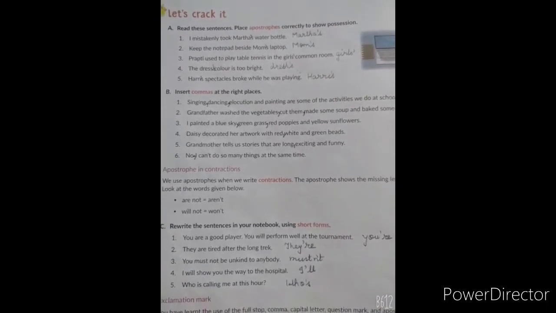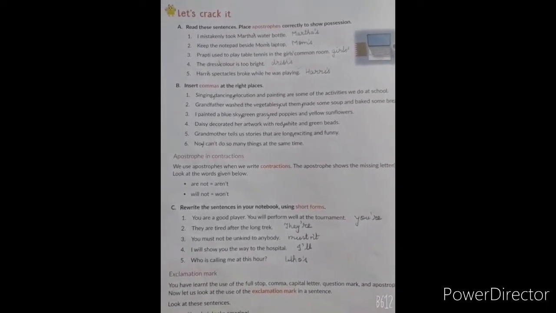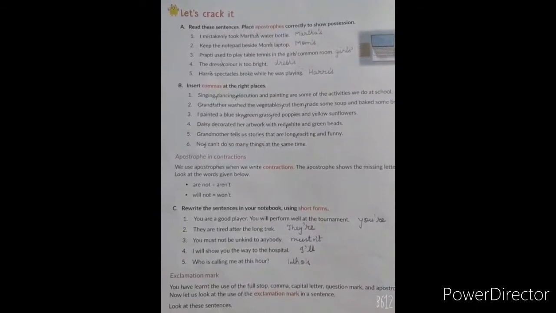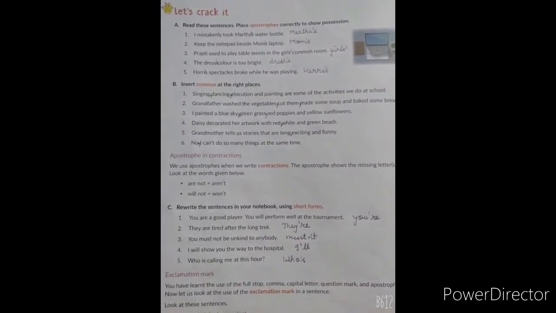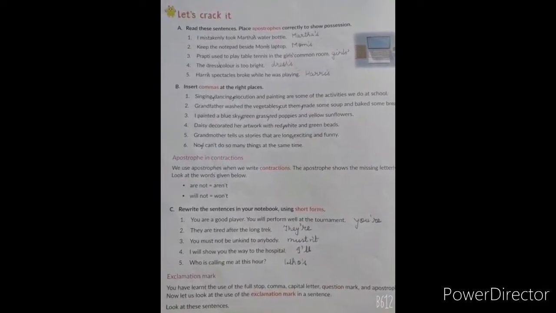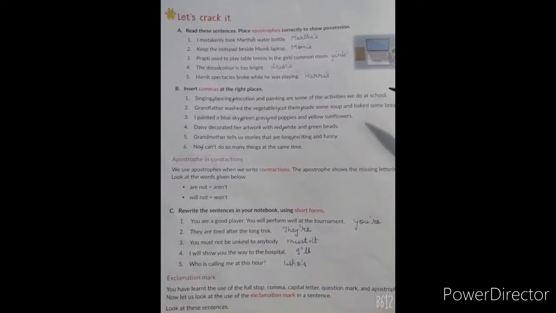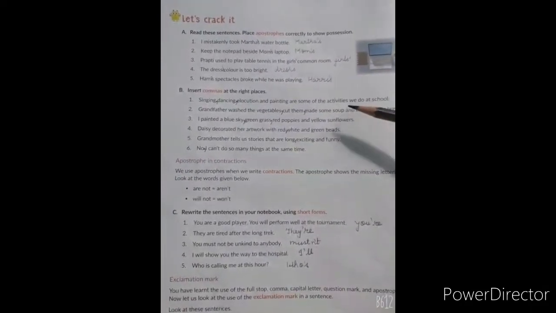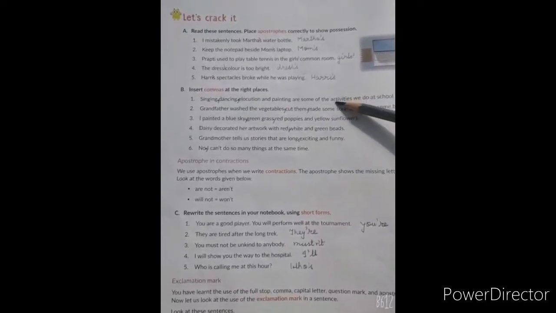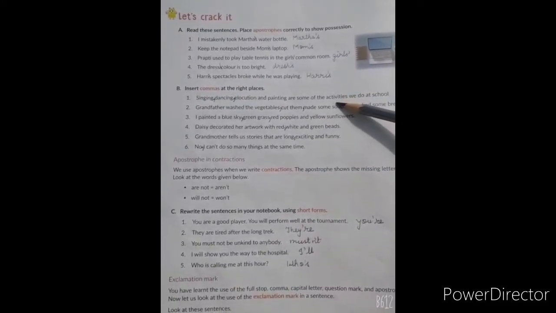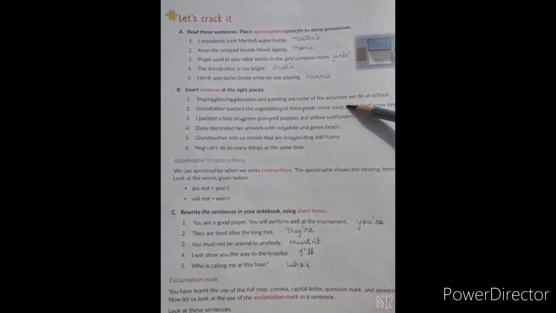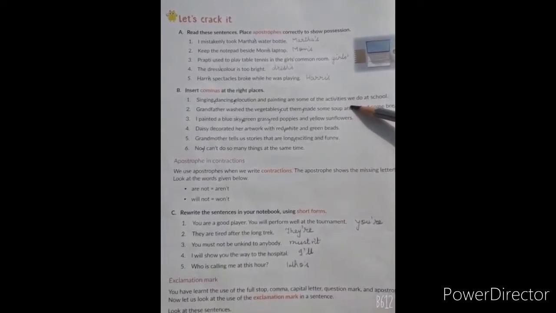Now students, the next topic is, we have to insert commas at the right place. Commas are used to separate names of items in a list. Now here see the first one. Singing, dancing, elocution and painting are some of the activities we do at school.